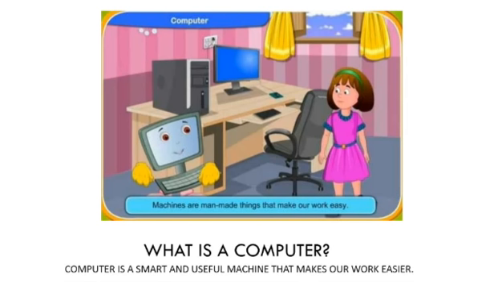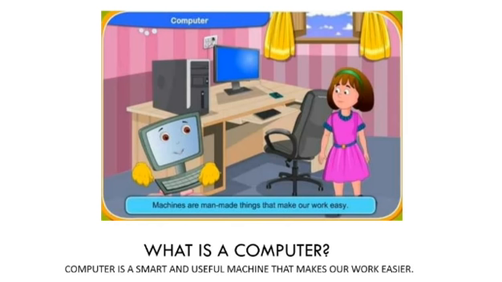You know, a computer can do the work so much faster than us. A computer can store and remember lots of information. And moreover, it does not get tired like us. And it never gets bored also.